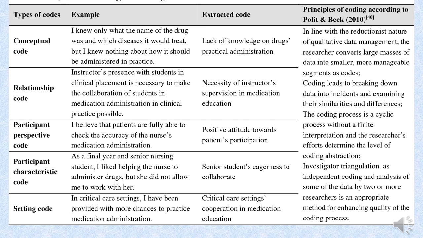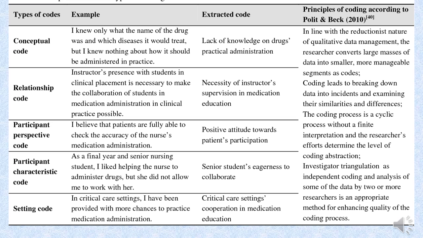Now, if we have to extract a code out of it, as I told you earlier, it may be a line. So we can see that it shows the lack of knowledge on drug practical administration. He knows the name of the drug, but practical administration is missing.